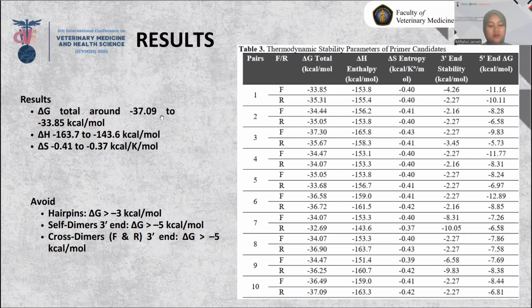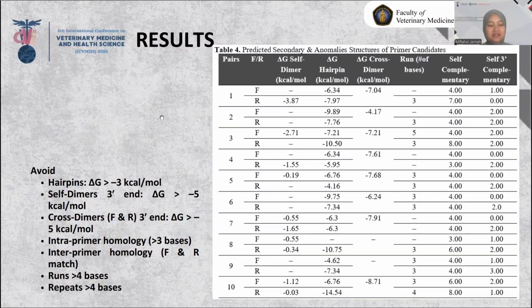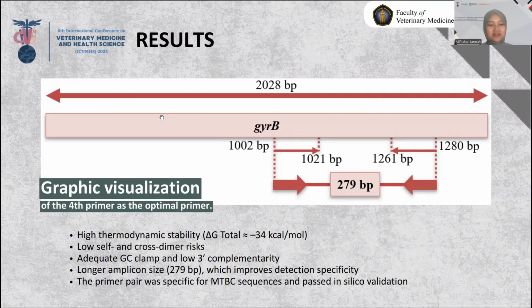The thermodynamic analysis showed acceptable values of hairpin, self-dimer, and cross-dimer formation with minimal complementarity, indicating reduced risk of non-specific amplification. And this is the predicted secondary structure and anomalies. This is the graphic visualization of the optimum primer.